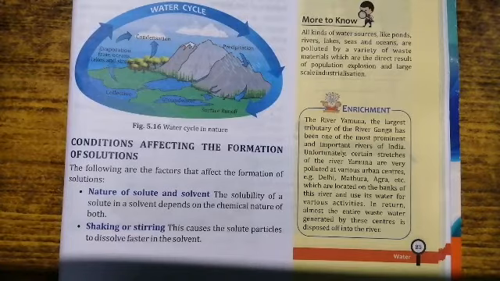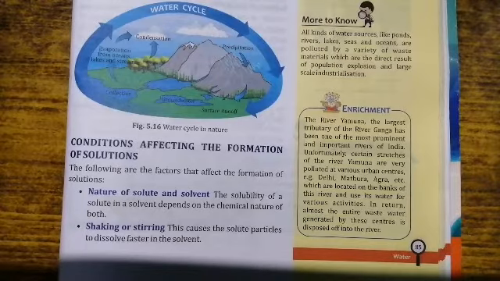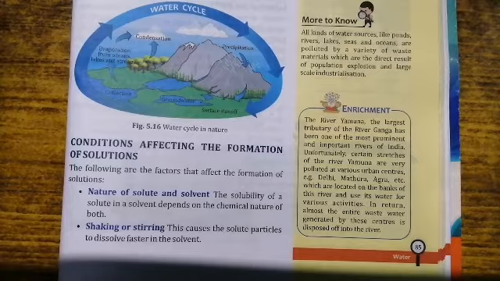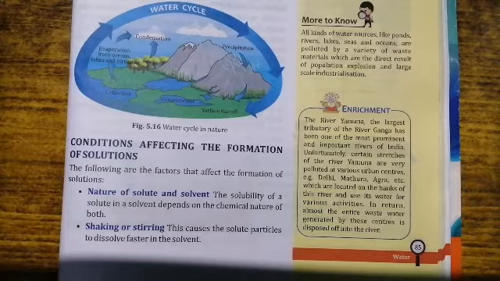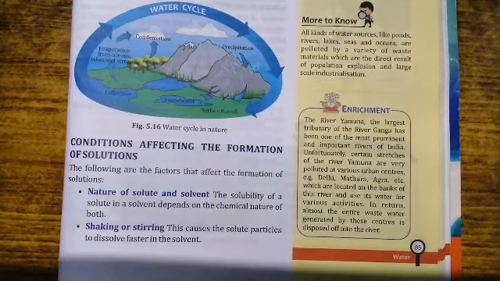Then hills or the mountains, then you see they are showing surface runoff, they are showing groundwater, then collection into the rivers, and finally it enters the sea, ocean, lakes, etc. So by the process of evaporation, clouds are formed, and then condensation takes place and it comes to the surface of the hills into water droplets.